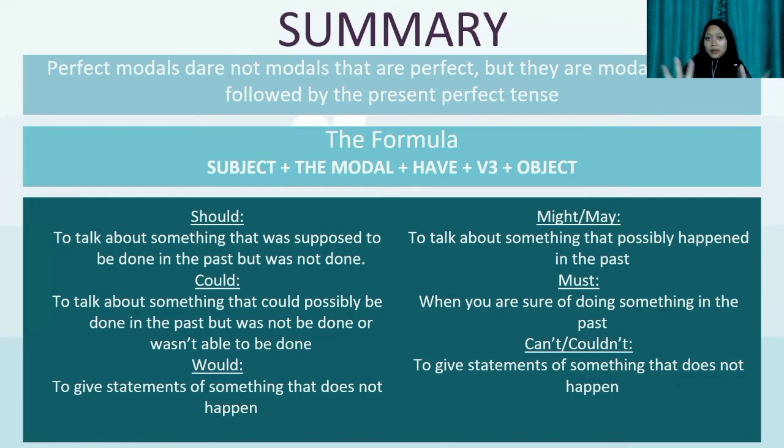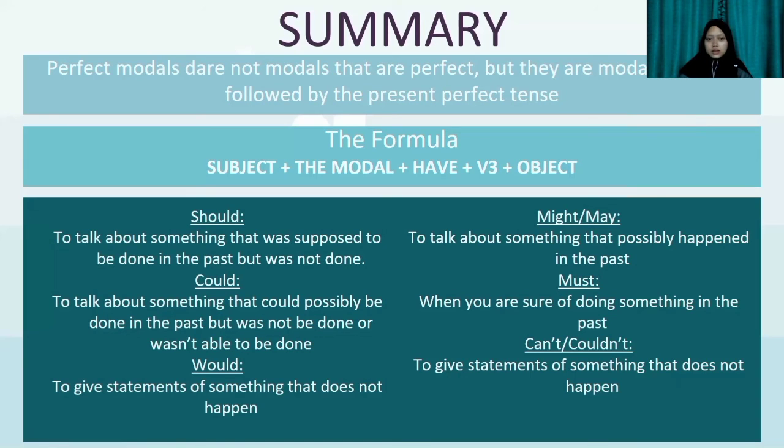Alright, so now we finally come up to the summary. As what we have learned so far, we have found out that perfect models, sorry, wrong typing there. Perfect models are not models that are perfect, but they are models that are followed by the present perfect tense. And the formula is subject plus the modal, plus have, plus verb three, and plus object. And the function for each modal may be different.